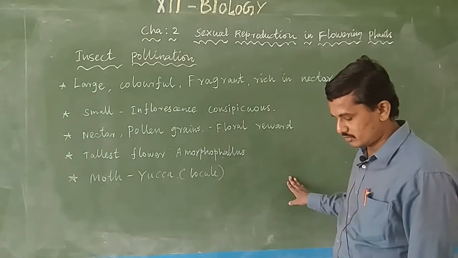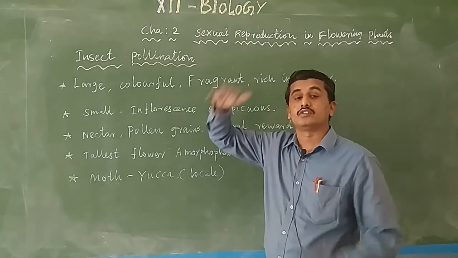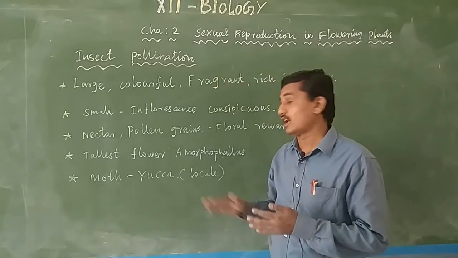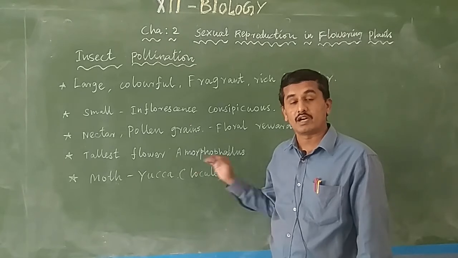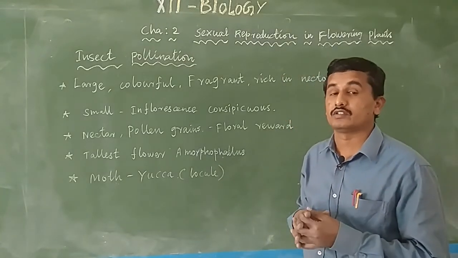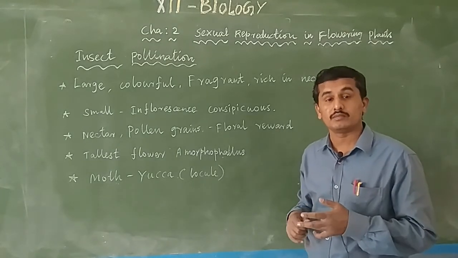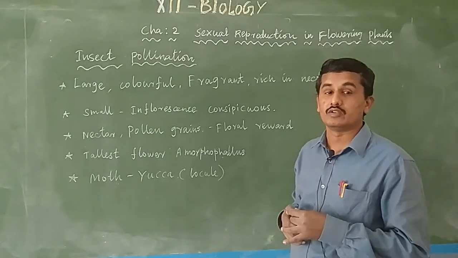Then the tallest plant we know. The flower itself is 6 or 7 feet in height. That is Amorphophallus, Titan arum, the world's tallest flower. Normally the world's tallest plant among gymnosperms is Sequoia, the California redwood tree.